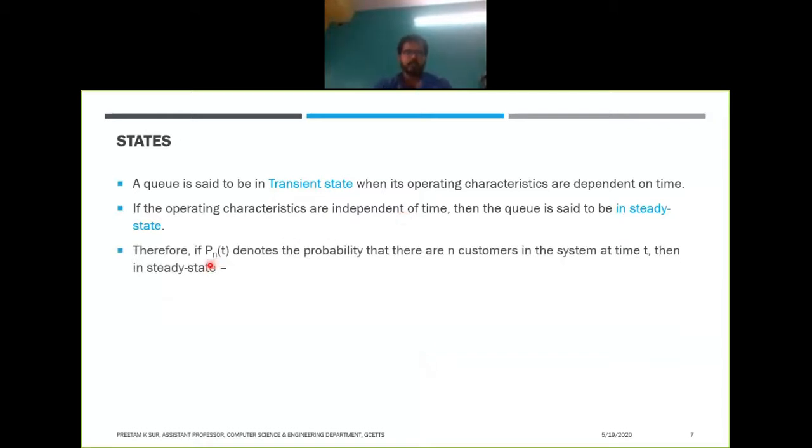Therefore, if Pn denotes the probability that there are n customers in the system at time t, then in steady state, as I told you, it is independent of time.